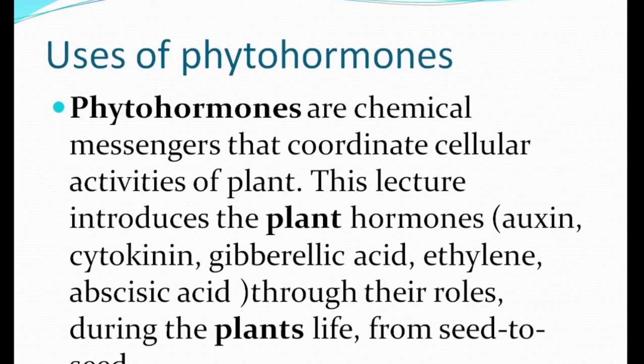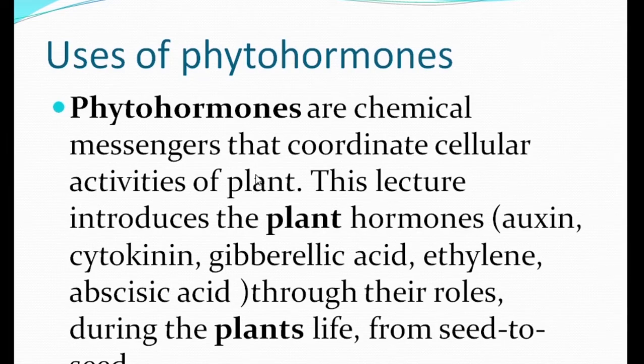Now, uses of phytohormone. Phytohormones are chemical messengers. This is very important to know. They are chemical messengers that coordinate cellular activities of plants. That means growth, development, reproduction. Reproduction means flowering, germination.